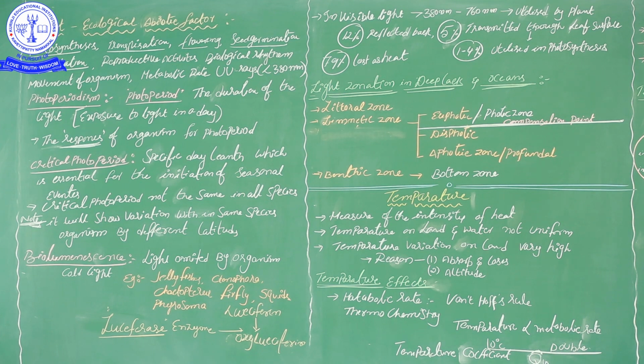So from the sunlight reaching the earth's surface, plants utilize only 1 to 4%, though 5% falls on the plant surface. The maximum percentage is lost as heat.